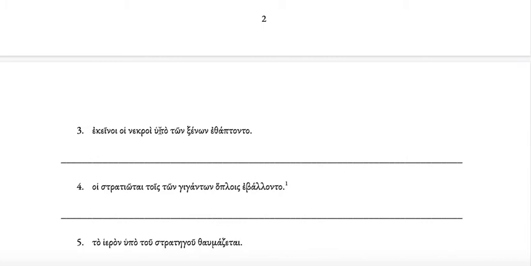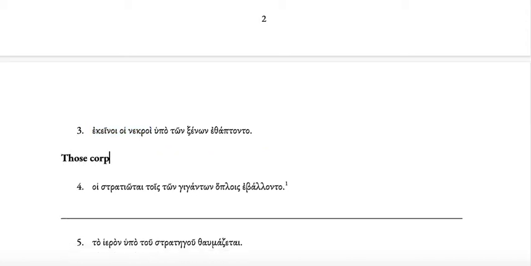Then number 3, ekeinoi hoi nekroi. Okay, a nekros is a corpse or a dead body, and ekeinos means that. So ekeinoi hoi nekroi are those corpses or those dead bodies.